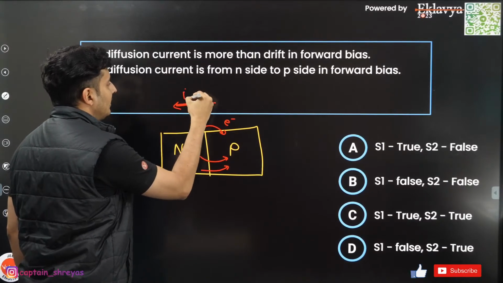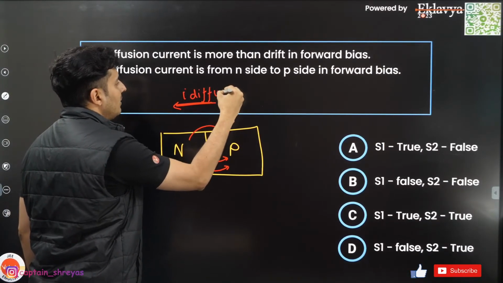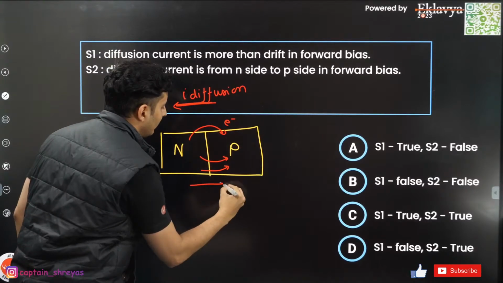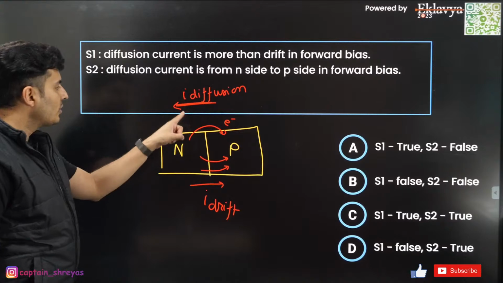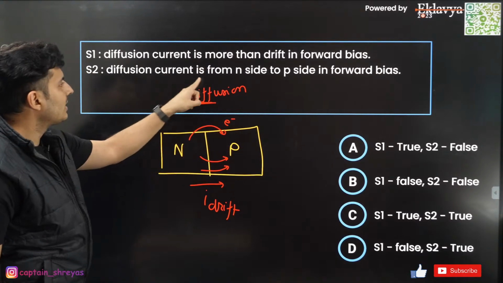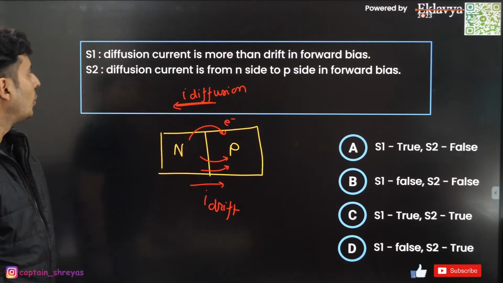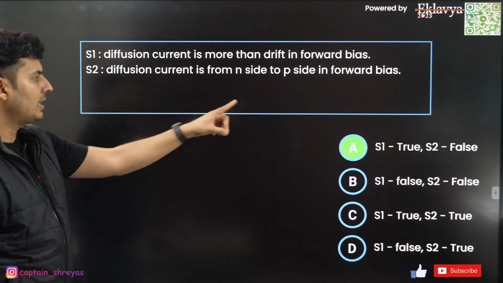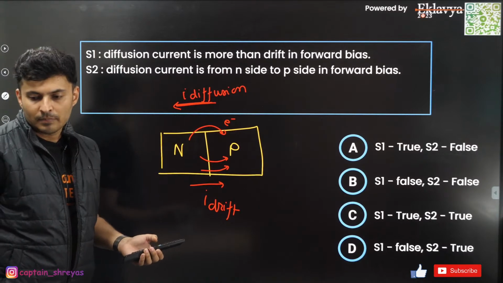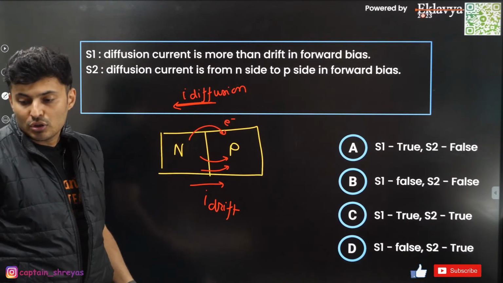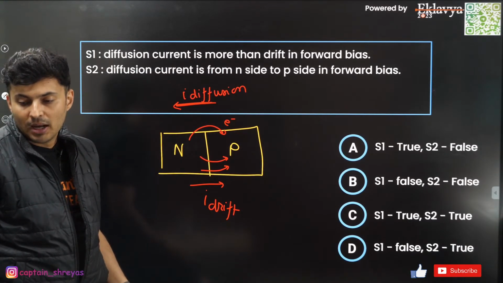So this is the diffusion current, and the drift current will be this way, right? So the diffusion current is from P side to N side. This says N to P. This is wrong. So the first statement is correct, the second statement is false. Yes, option A.